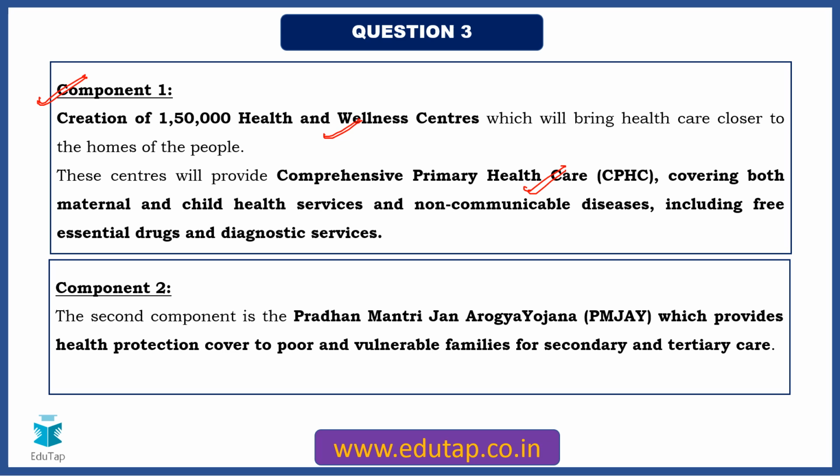Then coming to component 2, friends. The second component is called Pradhan Mantri Jan Arogya Yojana, right? Now this is again a very important component which seeks to provide a health protection cover to poor and vulnerable families. Now this is for secondary and tertiary care. So here you can see that the health and wellness centers talk about primary health care, and the second component looks after the secondary and tertiary care.